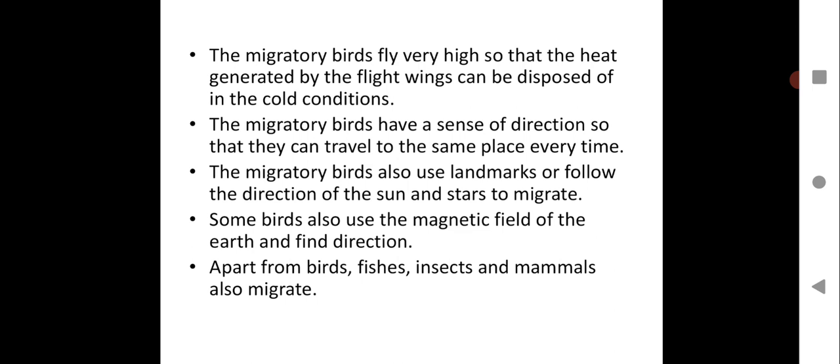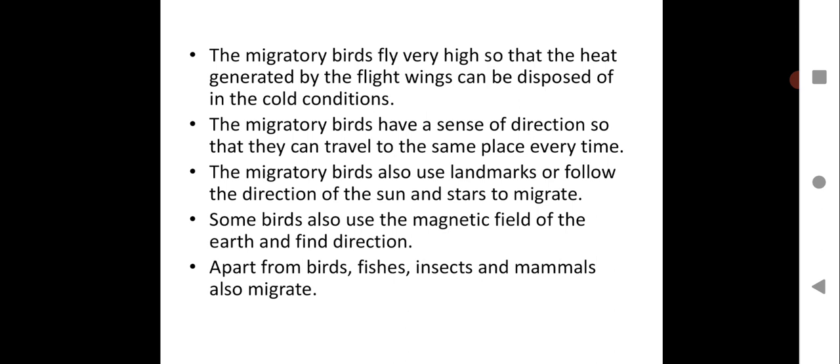The migratory birds also use landmarks or follow the direction of the sun and stars to migrate. Can you imagine this? And some birds also use the magnetic field of the earth to find direction. Can you believe this, children? Yes, nature has given them that much reasoning power.